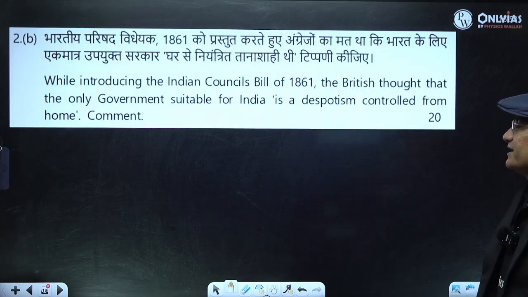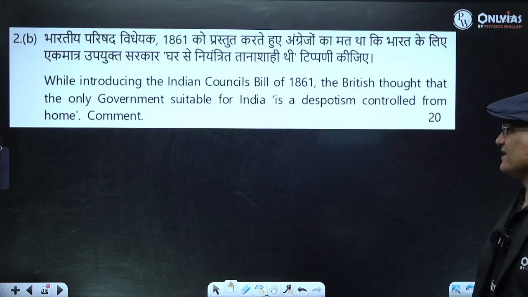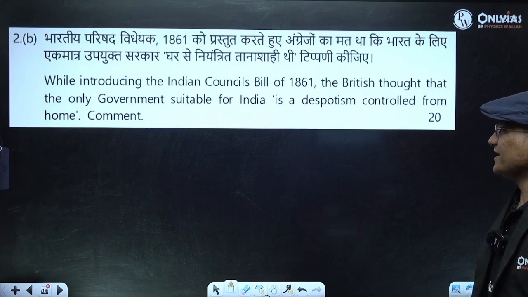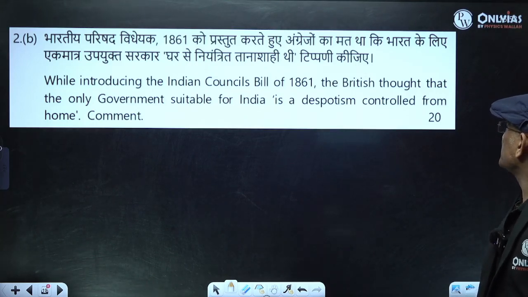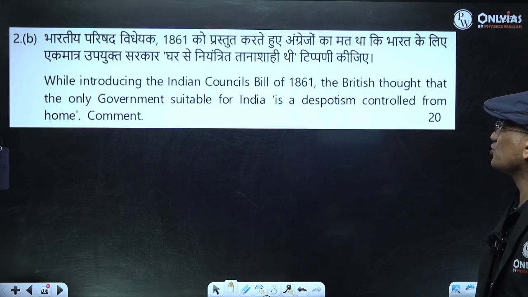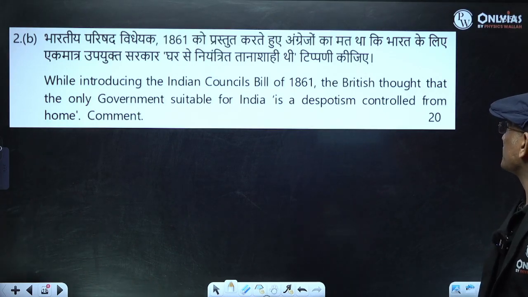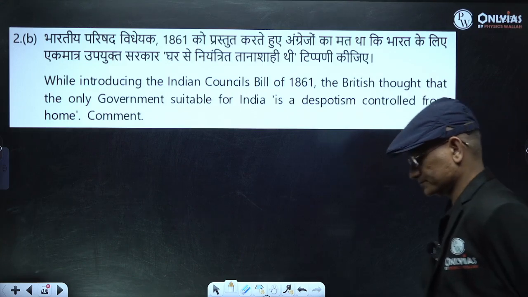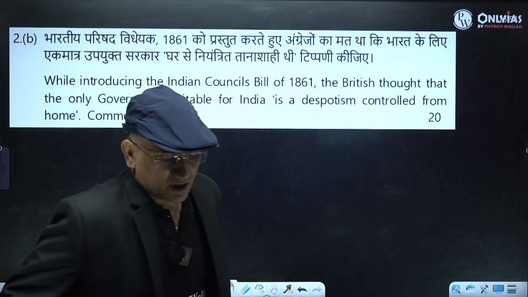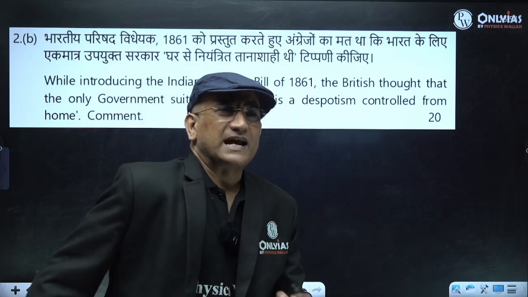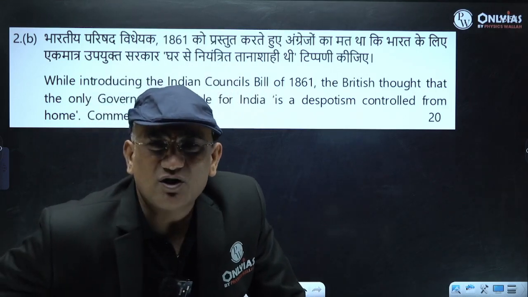Now coming to the next question. You can feel that it is slightly complicated: while introducing the Indian Council Bill of 1861, the British thought that the only government suitable for India is despotism controlled from whom? Comment. Try to understand the background of 1861.